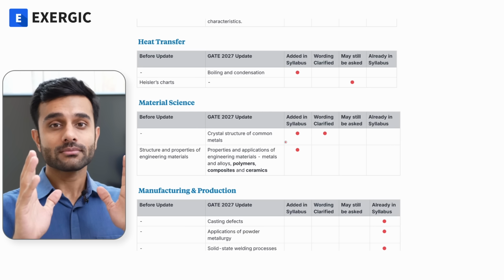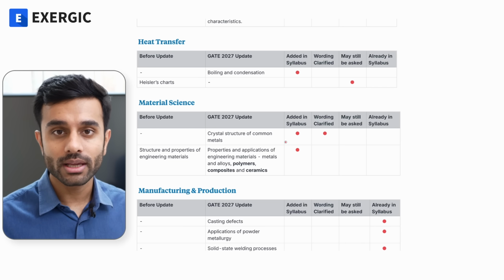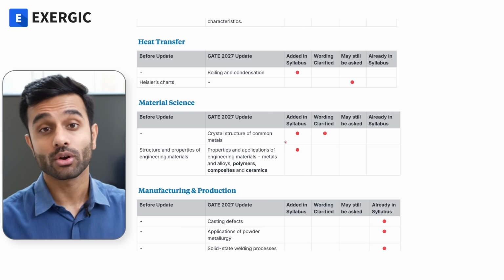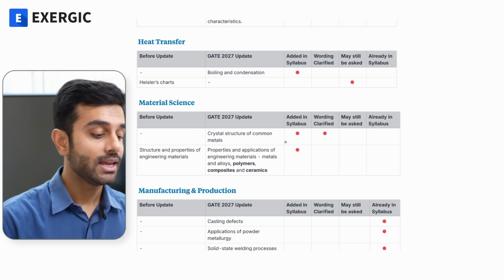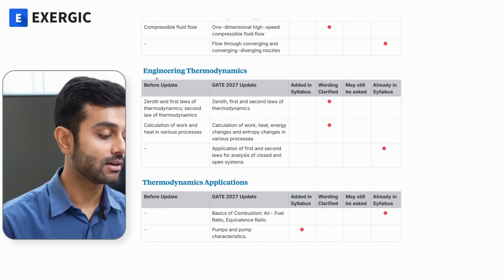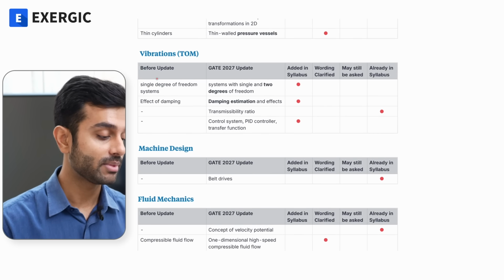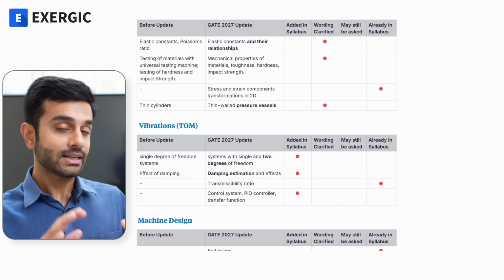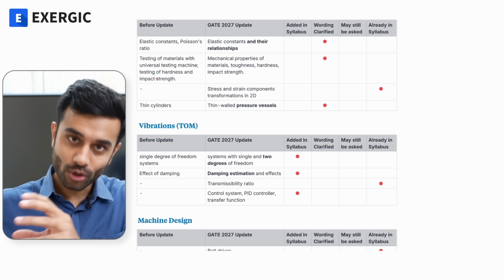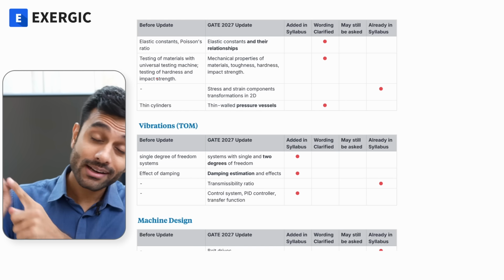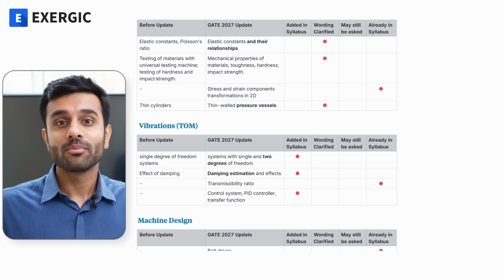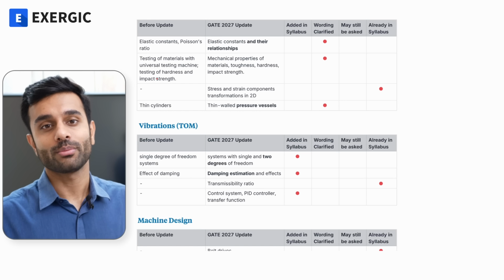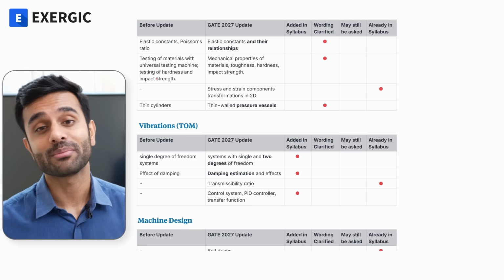Note that these additions do not mean they are highly probable to be asked in GATE, because let me remind you, in GATE 2021 the syllabus was updated, right? Topics got added in the syllabus, but even till today there are some topics which got added in 2021, 6 years ago, but till today zero questions have been asked from those topics. This has also happened, right?